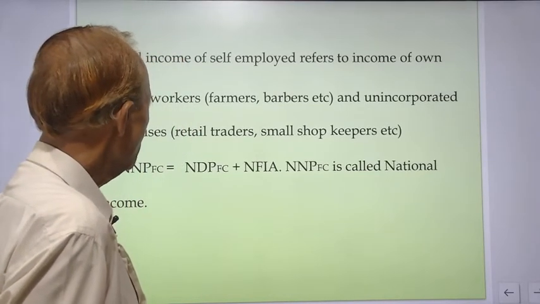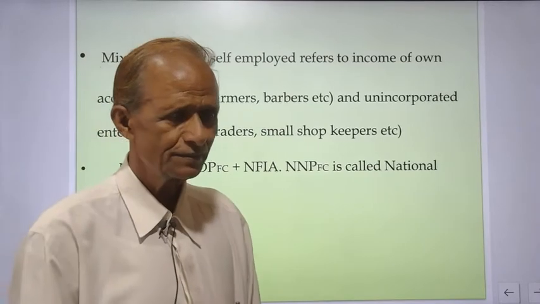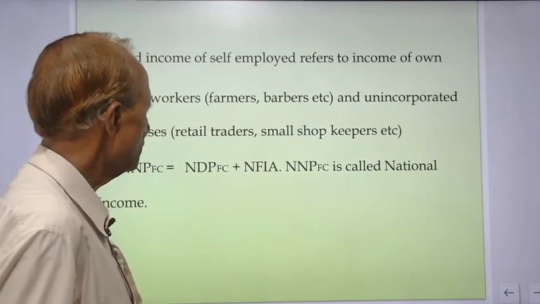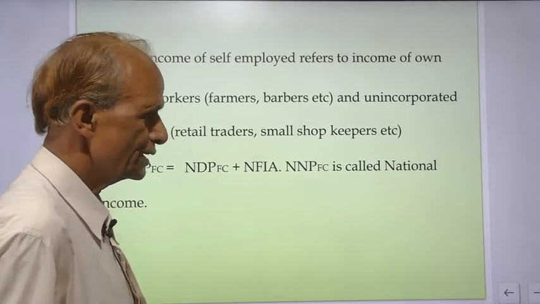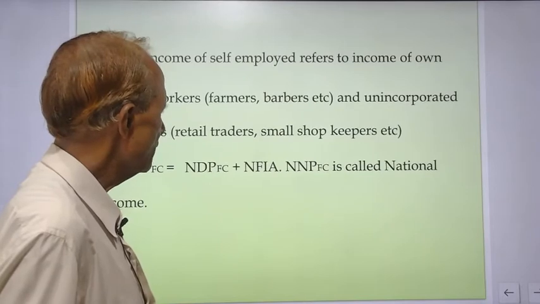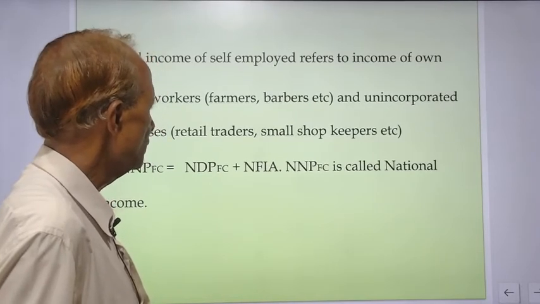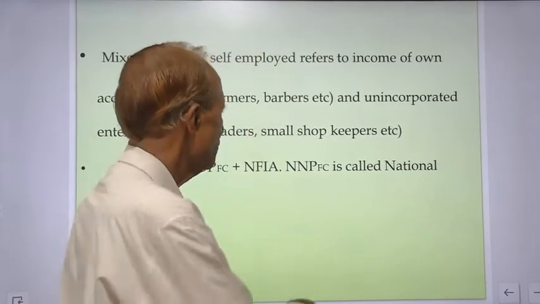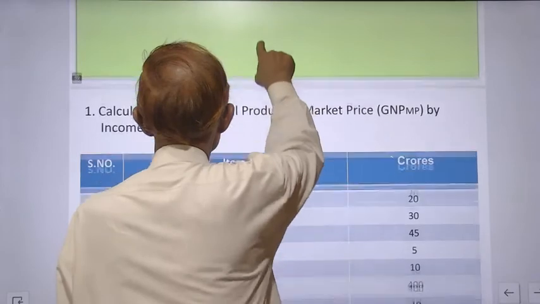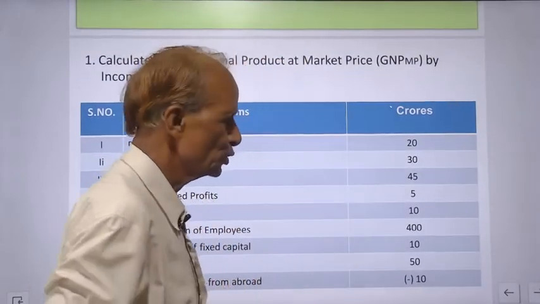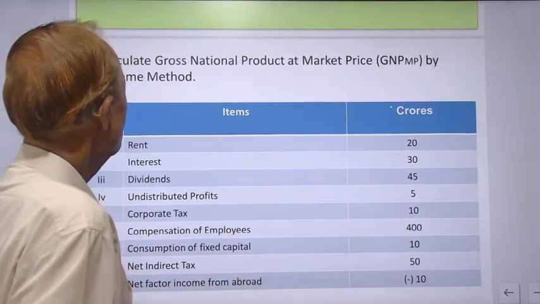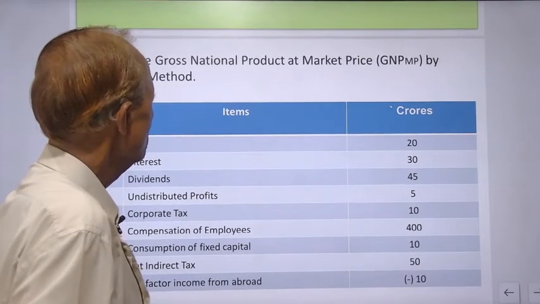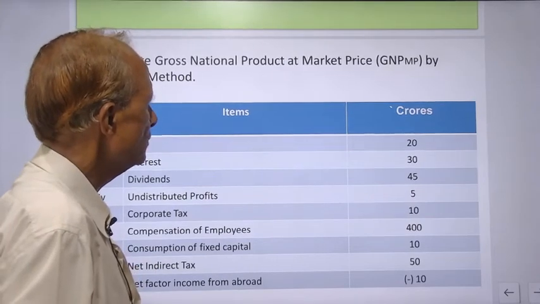So NNPFC will be equal to NDPFC plus NFIA, net factor income from abroad. That will give you NNPFC, and NNPFC is called national income. Now for example, you are given, calculate gross national product at market price, GNP MP.